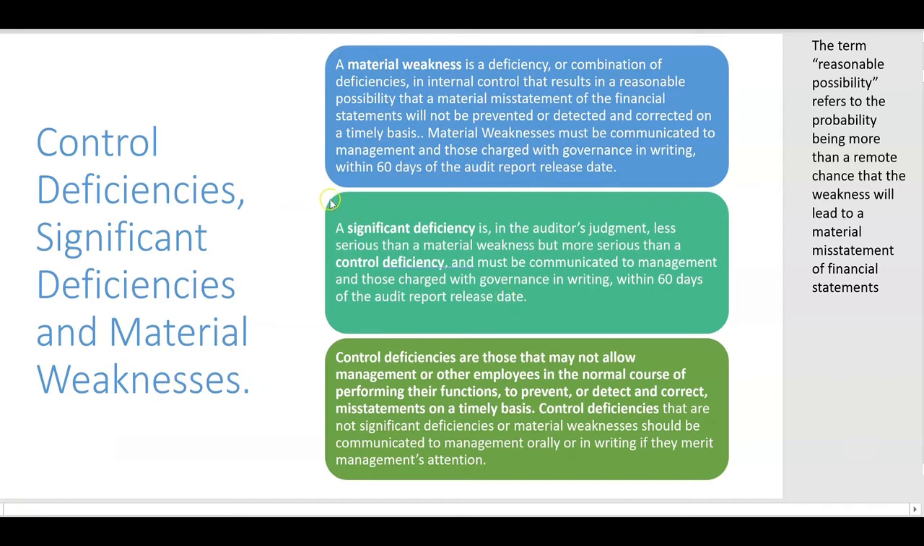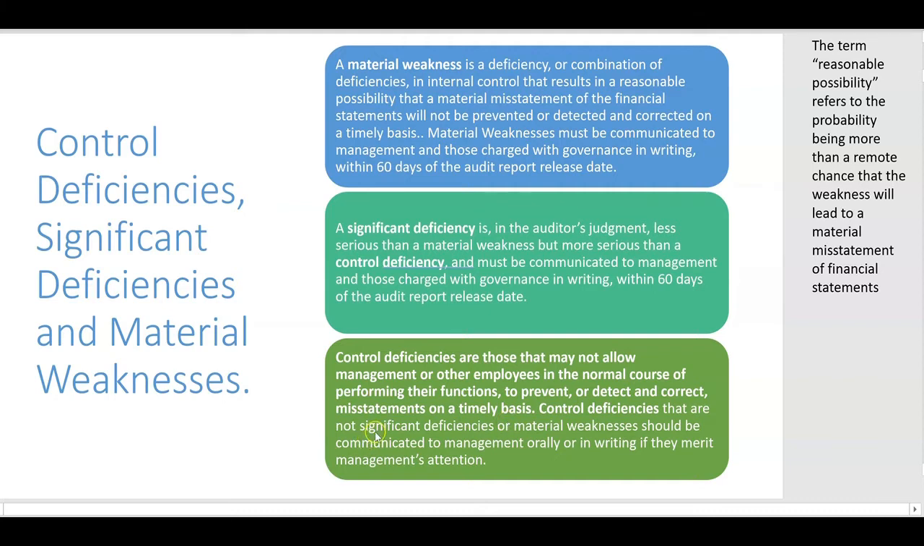Now, in the audit of a non-issuer, the auditor doesn't search for either of these, material weaknesses or significant deficiencies, but if you find any, that's when you've got to communicate them. To who? To management and those charged with governance. How? In writing. When? By the audit report release date or 60 days after. All right, what's a control deficiency then? Control deficiencies are those that may not allow management or other employees in the normal course of performing their functions to prevent or detect and correct misstatements on a timely basis.